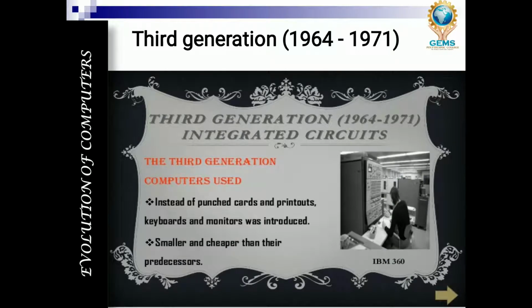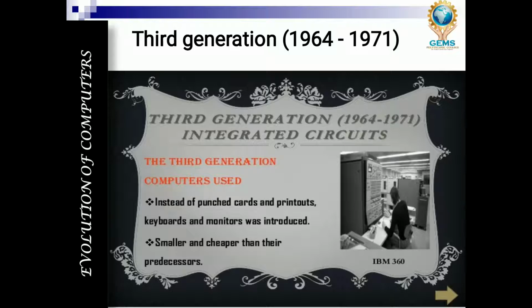Now we are going to see third generation computers. Before discussing them, we will see step by step each and every component used inside the third generation computer. Here, instead of punch cards and printouts, keyboard and monitor were introduced. In first and second generation computers, there was no facility to use a keyboard and mouse, but the keyboard and mouse were introduced from the third generation onwards. This is the fantastic thing we have to observe here.